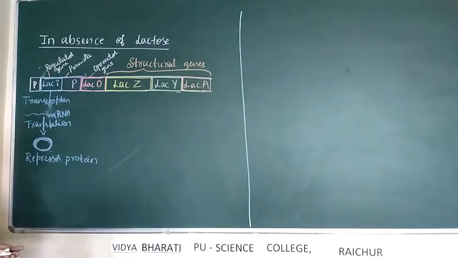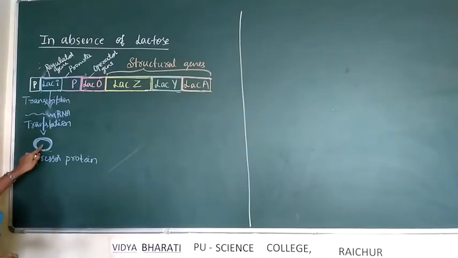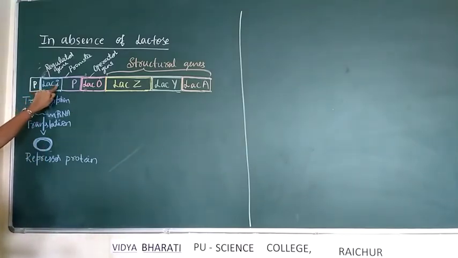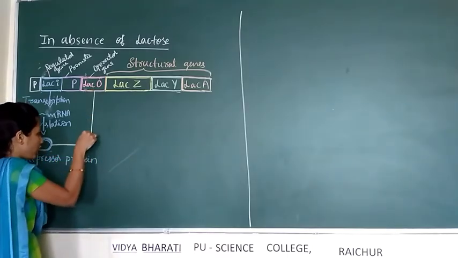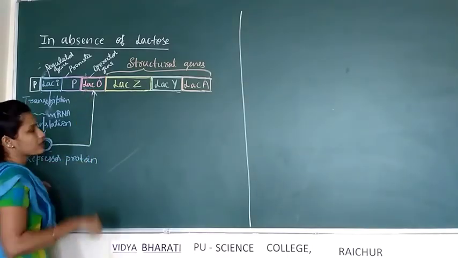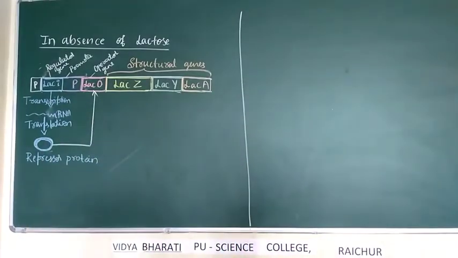The repressor protein is also called suppressor protein, produced by the regulator gene. This repressor protein goes and binds with the operator gene.